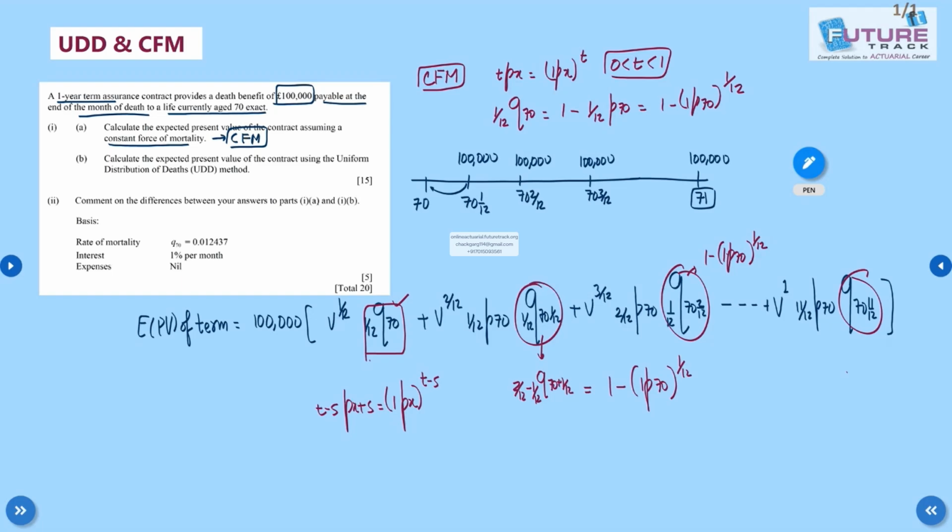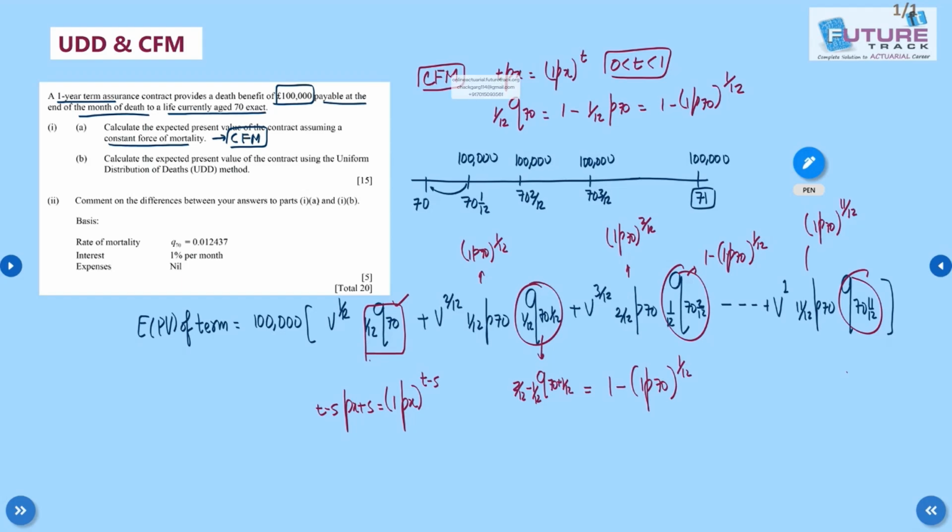For the p part, this becomes (1p70) raised to power 1/12, this becomes (1p70) raised to power 2/12, and this becomes (1p70) raised to power 11/12.